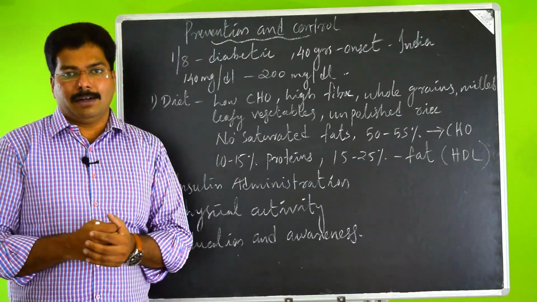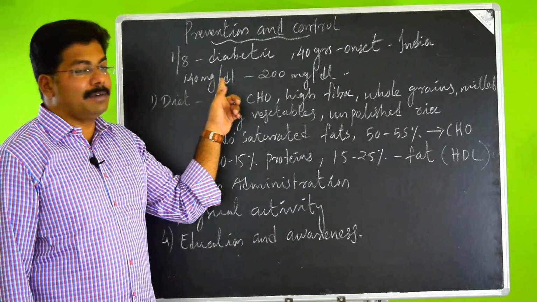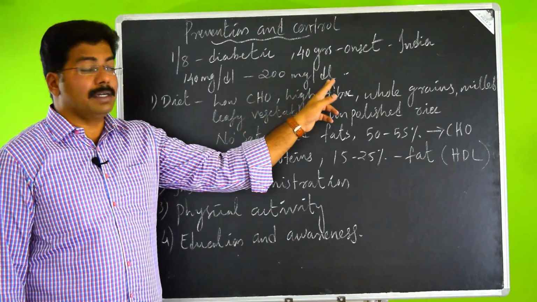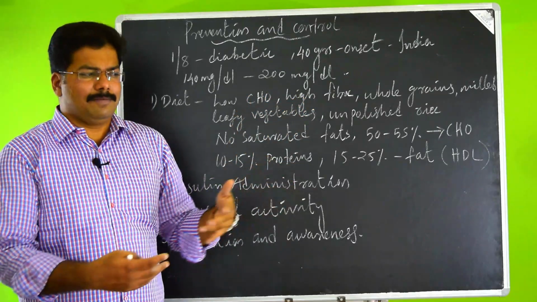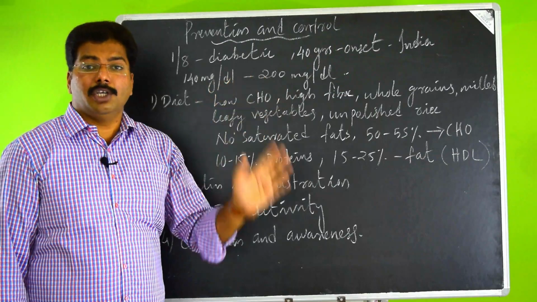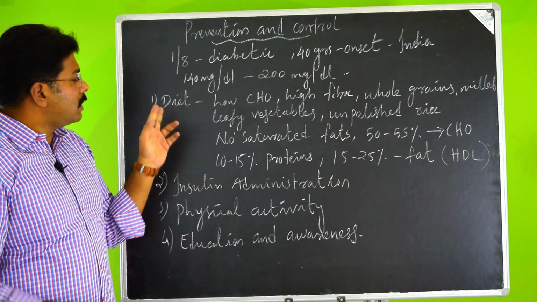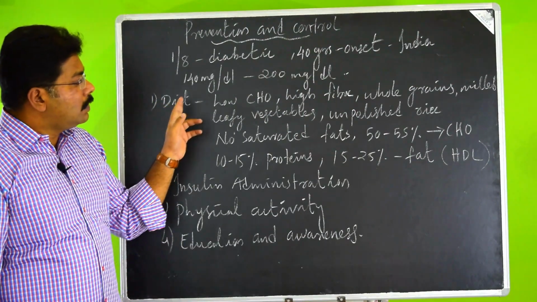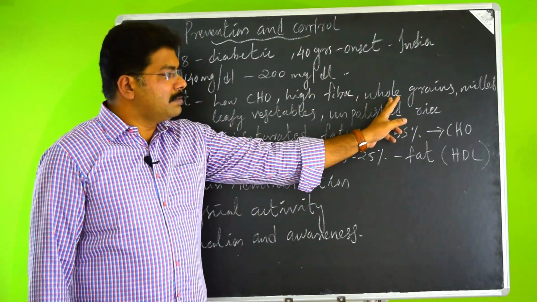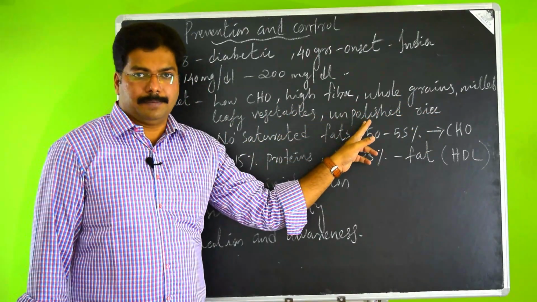So when you should diagnose it: let's say the fasting blood glucose level is 140 milligrams per deciliter, or a random check exceeds 200 milligrams per deciliter. If this is the case once or twice frequently, if you notice this along with the symptoms, definitely you should go and get diagnosed for diabetes. And what diet control you can go for is low carbohydrate containing food with high fibers, inclusive of whole grains, millets, leafy vegetables, and unpolished rice.